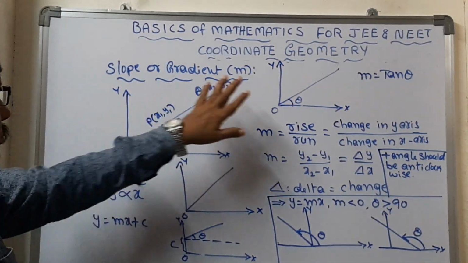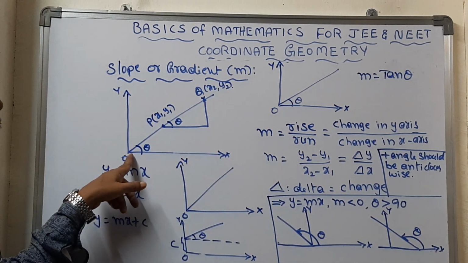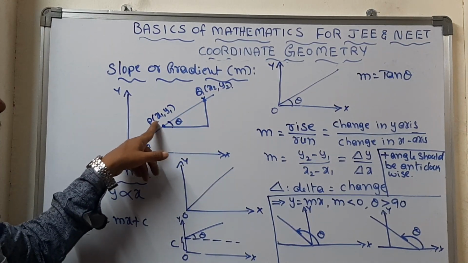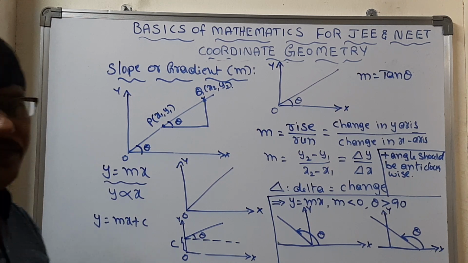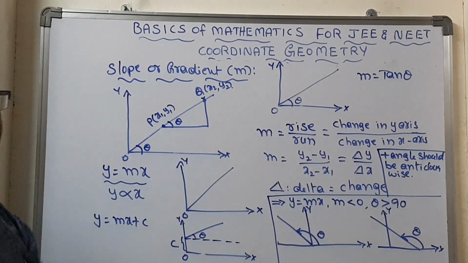Now let us go for the next one. If a line is originating from the origin and consists of 2 points P and Q, with coordinates x1, y1 and x2, y2, in such a case the slope will be rise by run.